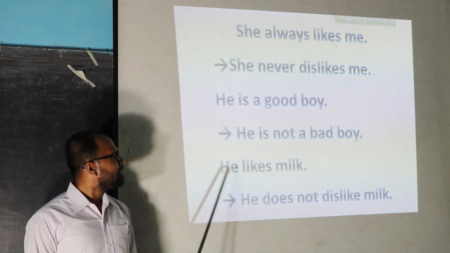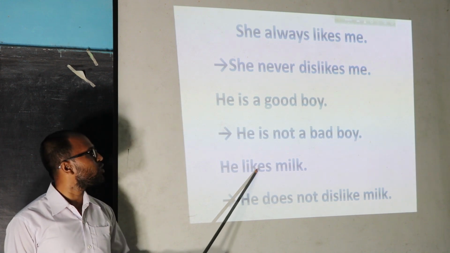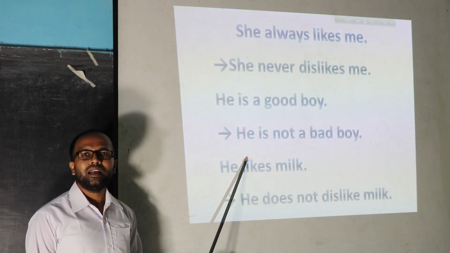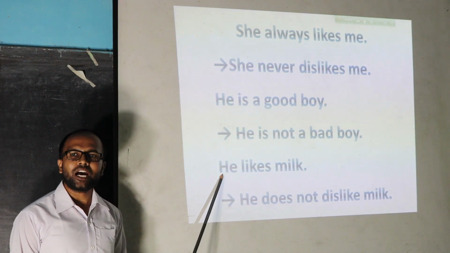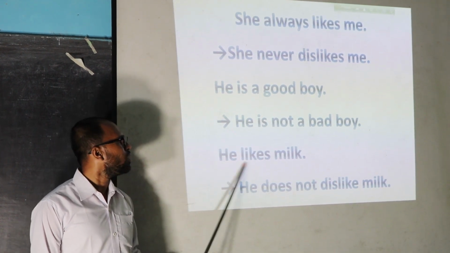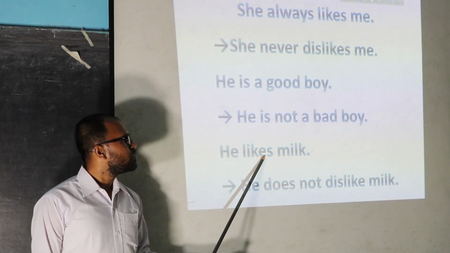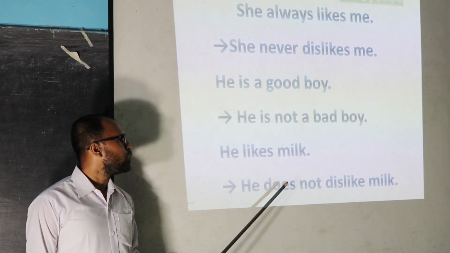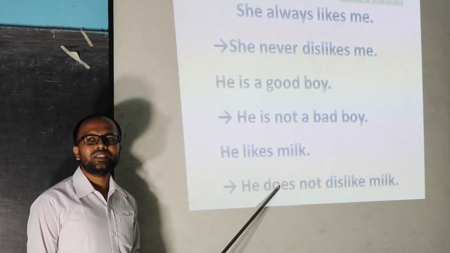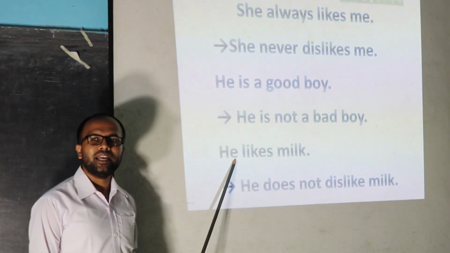Another example, he likes milk. In this sentence there is no operator. Here is only the subject and he is a third person singular number. So in this case we can use do or does or did according to the subject and tense.